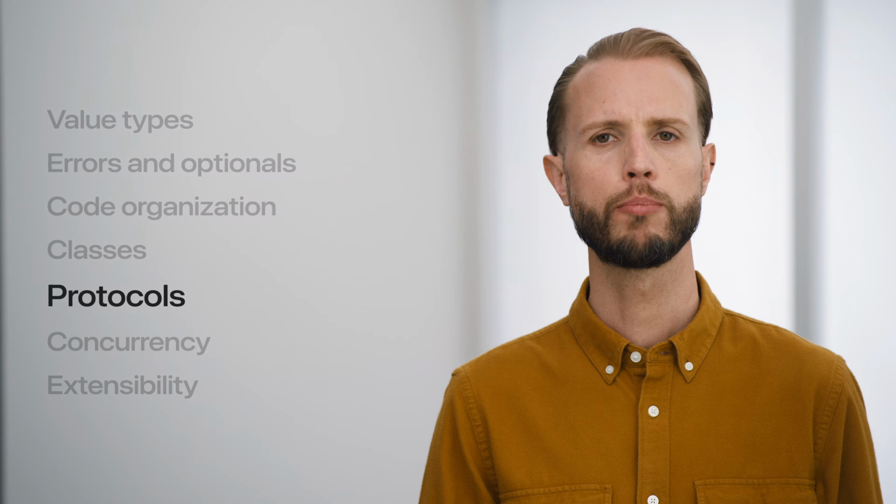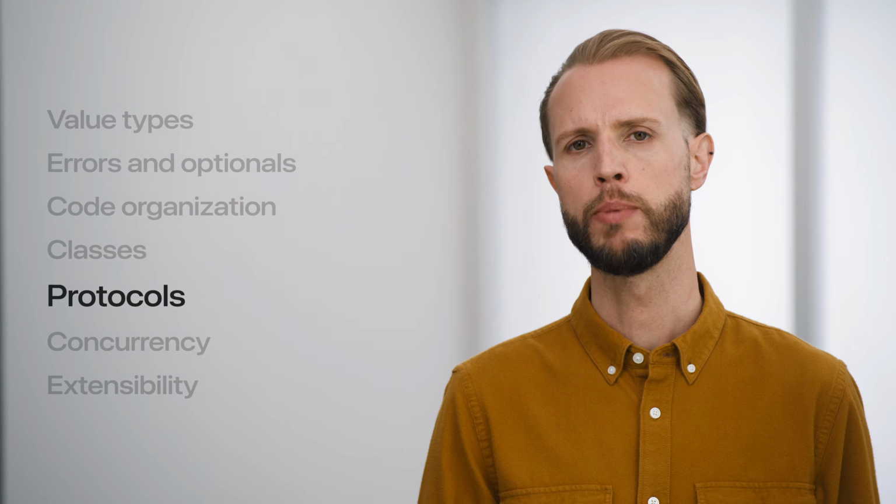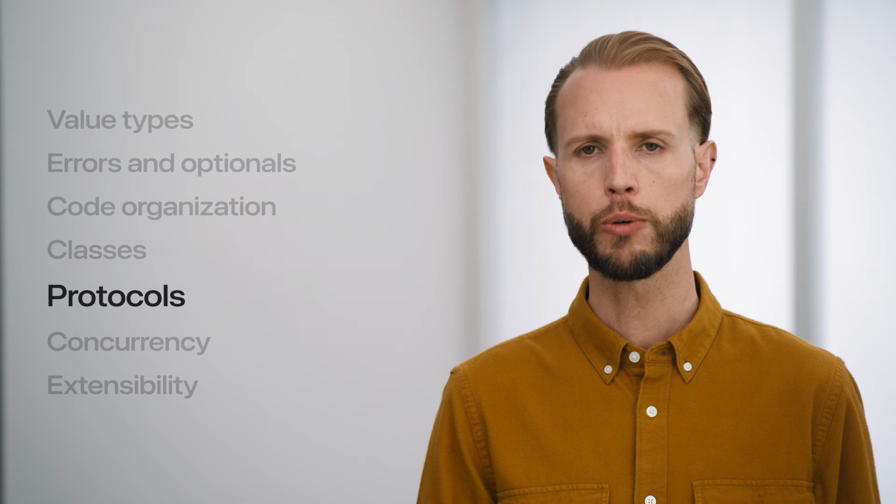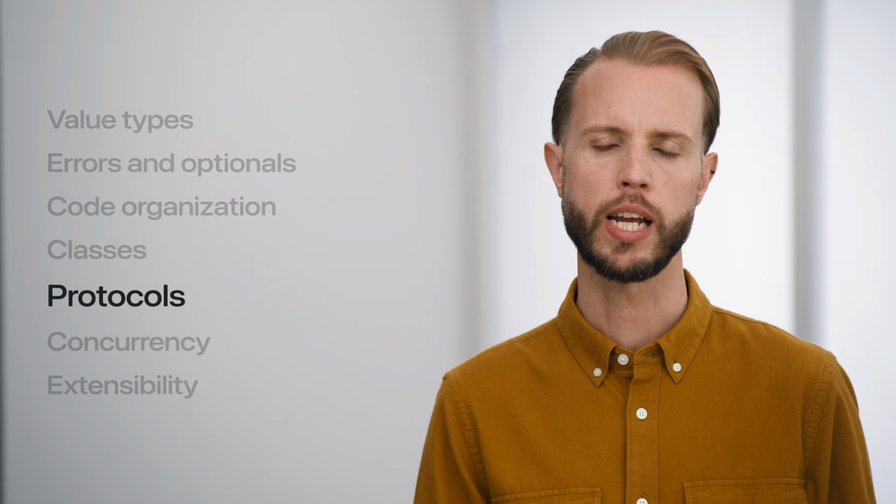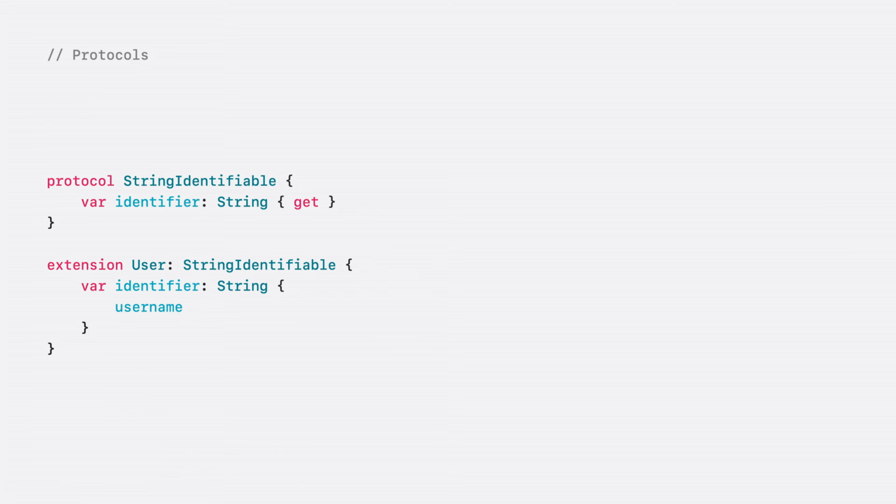In Swift, though, protocols provide a more general way to build abstractions, and they work equally well with both value and reference types. A protocol is an abstract set of requirements for a type. We can declare that a type conforms to a protocol by providing implementations of all of the requirements. In this example, StringIdentifiable is a protocol with a single requirement. The User type conforms to StringIdentifiable by providing an implementation of the identifier property in an extension.